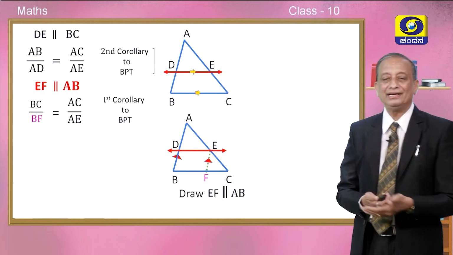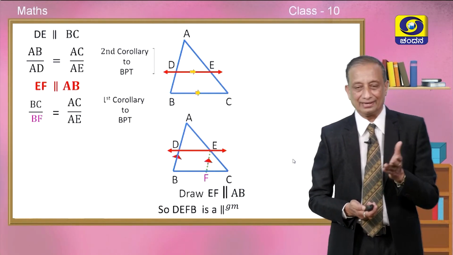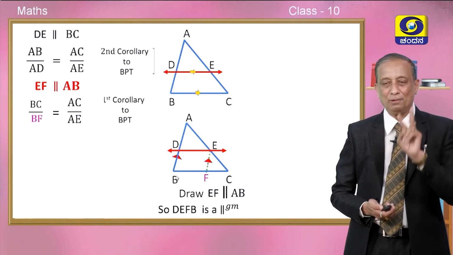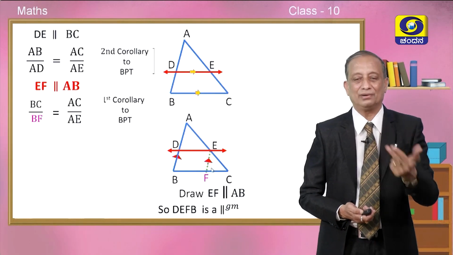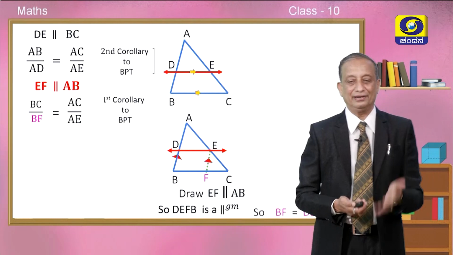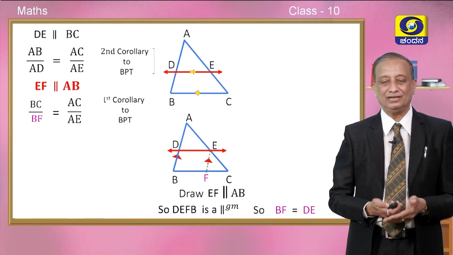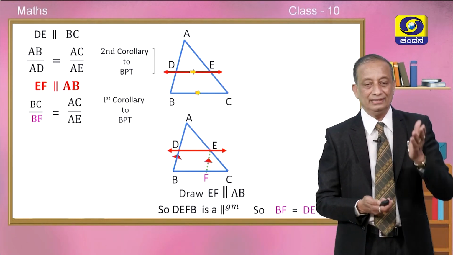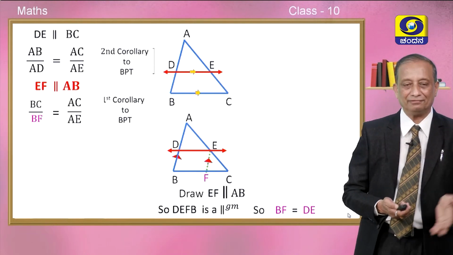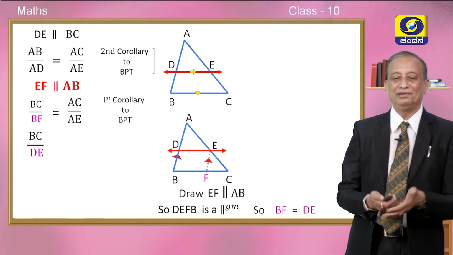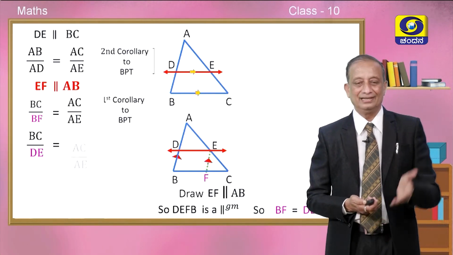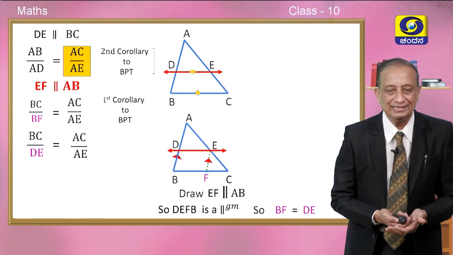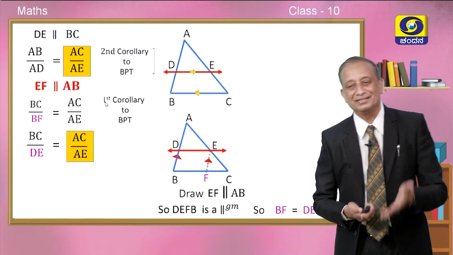Now join D and E and see whether DEFB is a parallelogram. Yes, it is a parallelogram, because if two pairs of opposite sides are parallel, then that quadrilateral is called a parallelogram. And the fundamental property is that opposite sides are equal, therefore the bottom base BF is equal to DE. So in that above ratio, in the proportion on the left hand side, in place of BF, can we not write DE, children? Definitely, it is equal to AC by AE. Now compare: the left hand side is AC by AE, here also the left hand side is AB by AE.